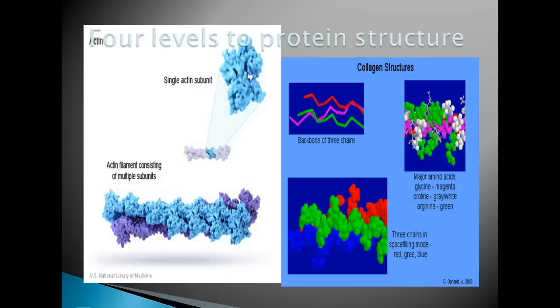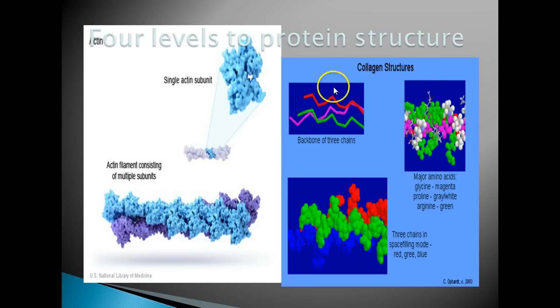Now, a good example of a structural protein are actin and myosin, and you see them here on the left. Actin and myosin are muscle proteins. You can see an example of the structure over here on the left, and these now work to have muscles contract. Actin and myosin. Another example would be the protein collagen, right here on the right-hand side, which is found in your skin. You see the secondary structure, the tertiary and quaternary structures of collagen here.